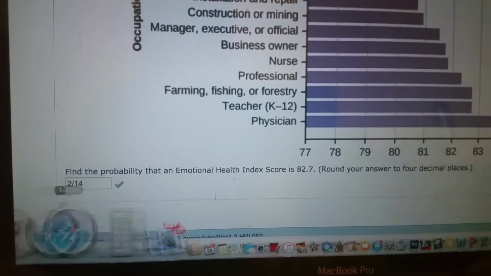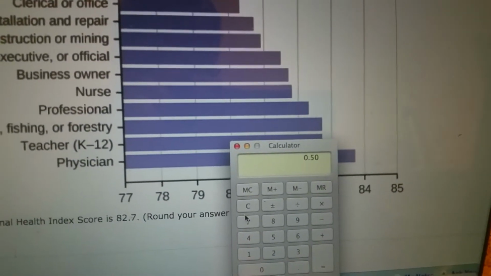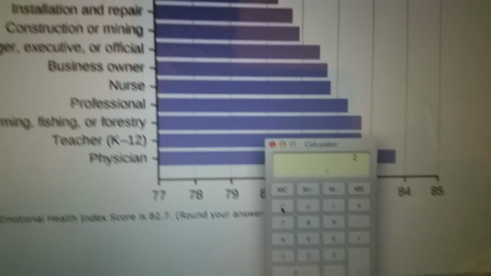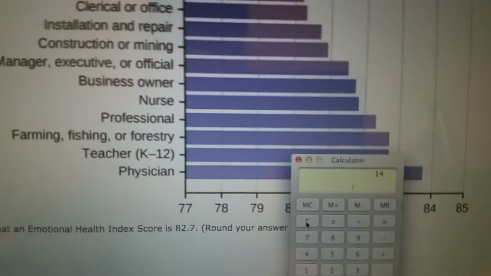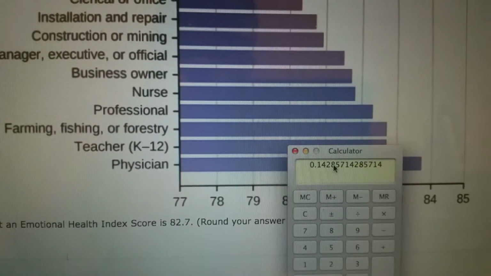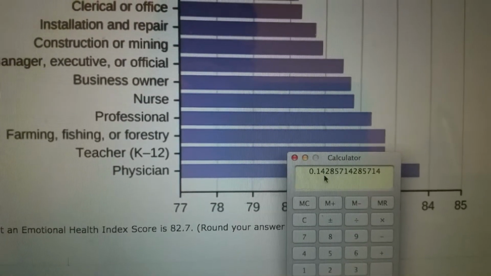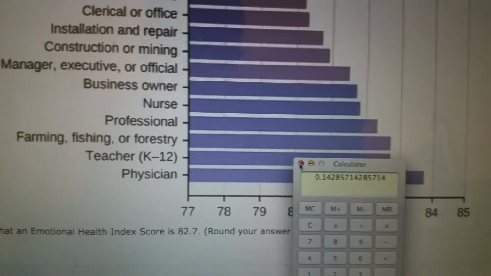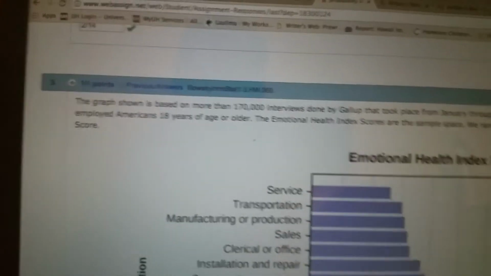Now technically, if he's saying we have to do a decimal, then we would take 2 and we would divide it by 14, and that would be 0.142, and then we round this, so it'd be 0.1429 for mine. Okay, so that's basically what you would be doing for this one.